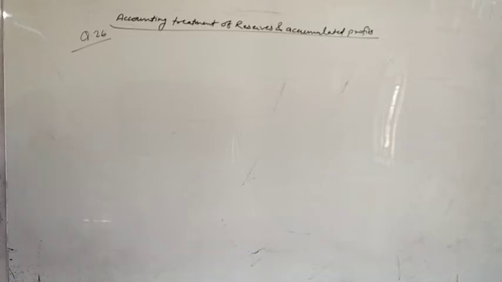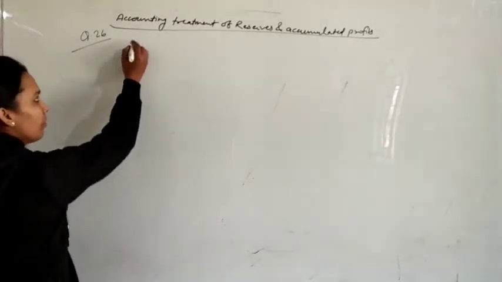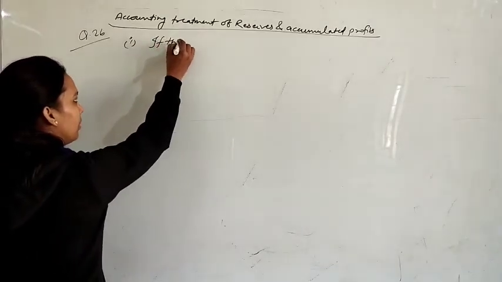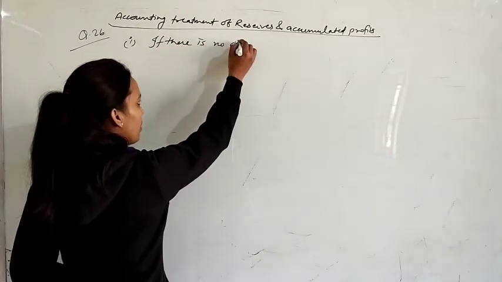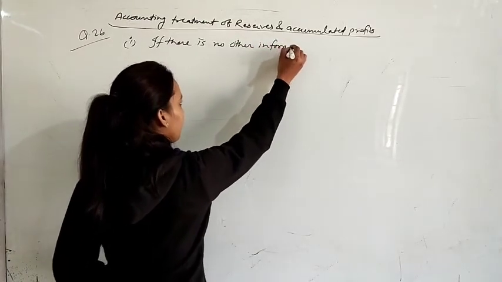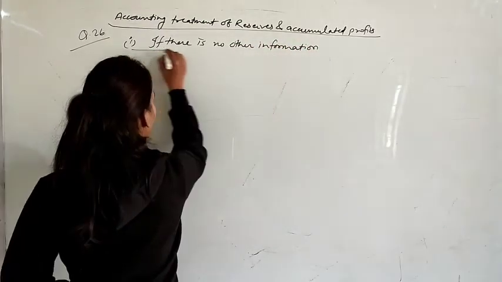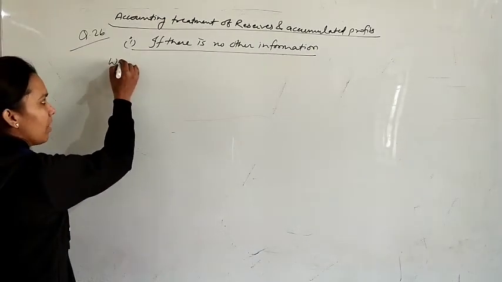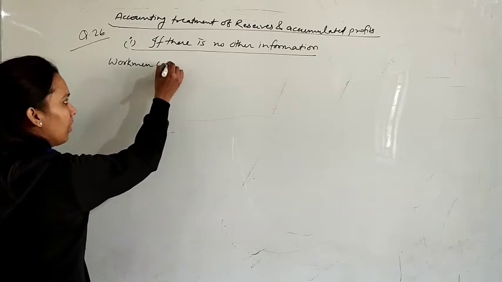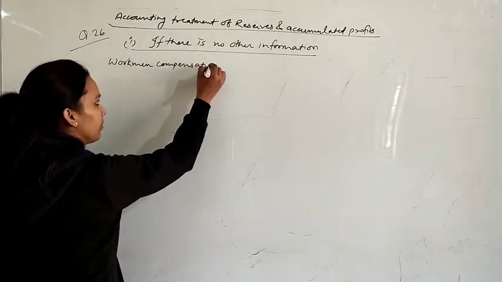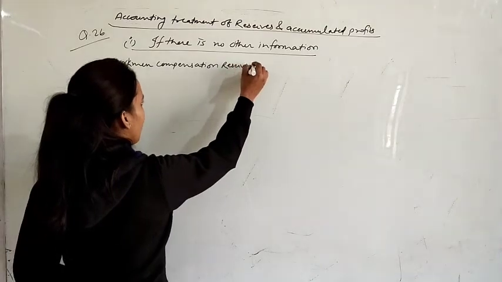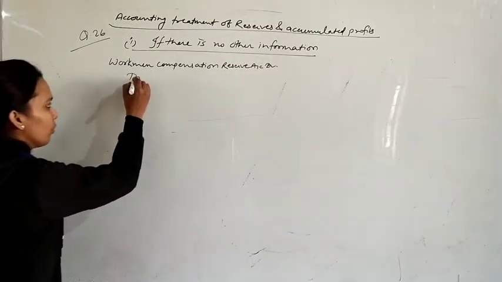Case 1, if there is no other information. Suppose you don't have any other information; as I studied now about the 4 points, the same 4 points are given in this question. So let's start with the first point. If there is no other information, in this condition you will pass the journal entry: workman compensation reserve account debit to two old partners.